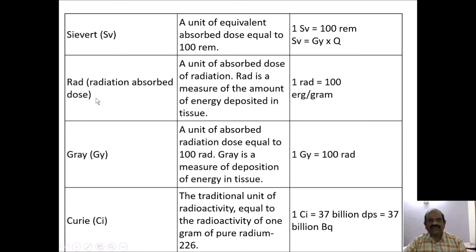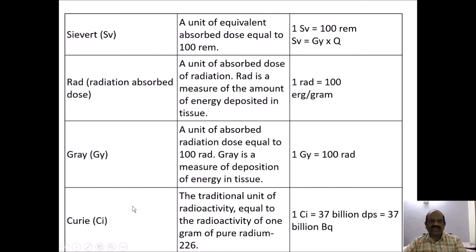Rad. What is rad? I have used this terminology. That is radiation absorbed dose, a unit of absorbed dose of radiation. Rad is a measure of the amount of energy deposited in the tissue. 1 rad is equal to the amount of energy deposited in the tissue equal to 100 ergs per gram. There is the other unit Gray. This is the unit of absorbed radiation dose equal to 100 rad. Gray is a measure of deposition of energy in tissue. 1 Gray is equal to 100 rad.